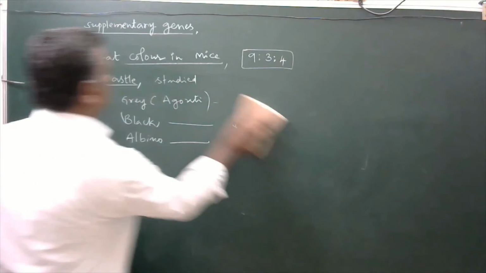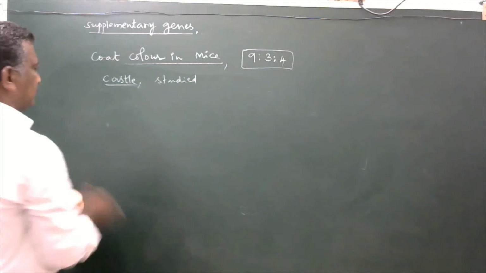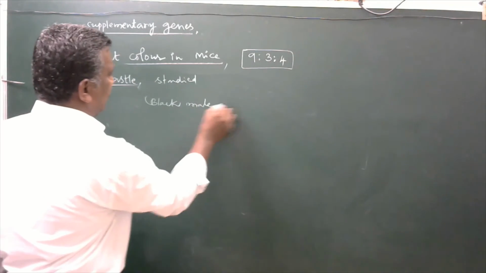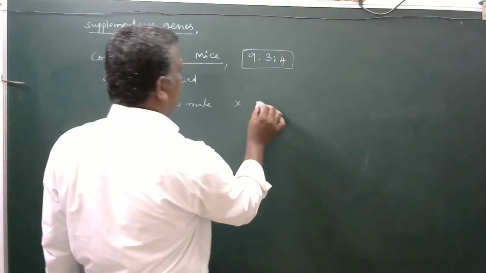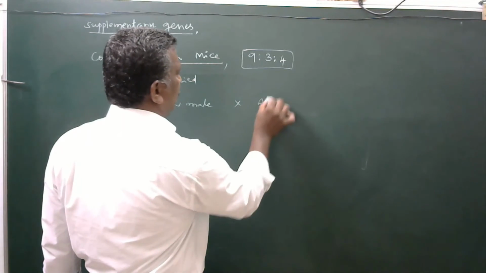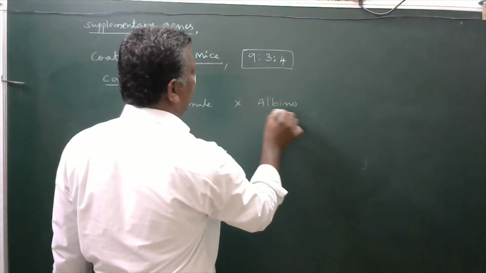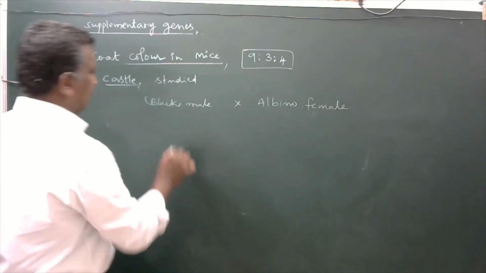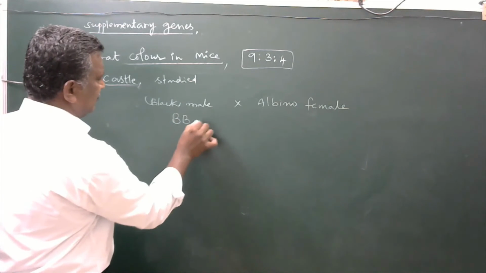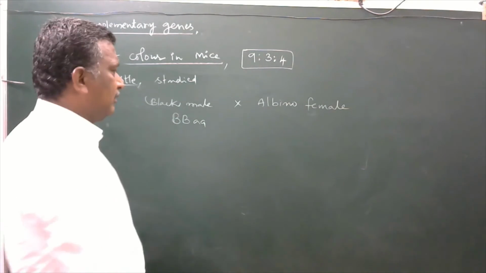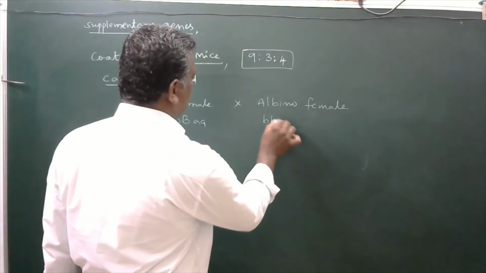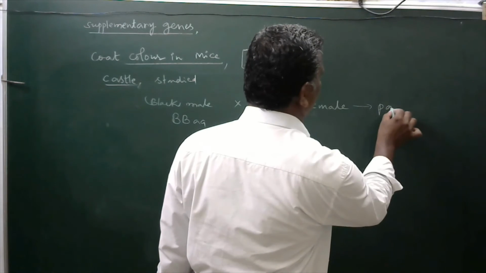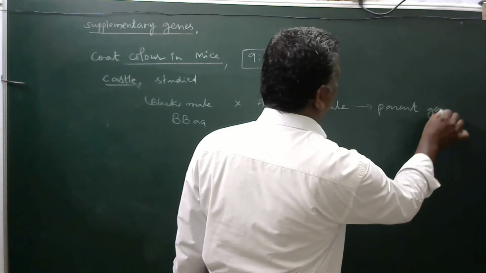Here, he crossed a black male versus albino female. That is capital B, small a. Here is small b, capital A. This one is the parent generation.